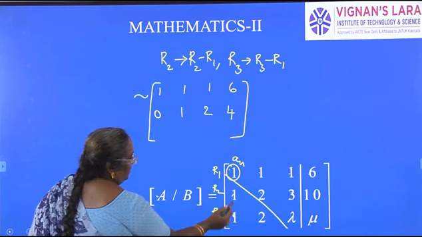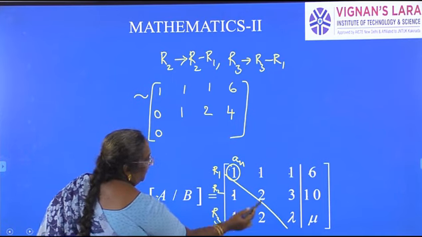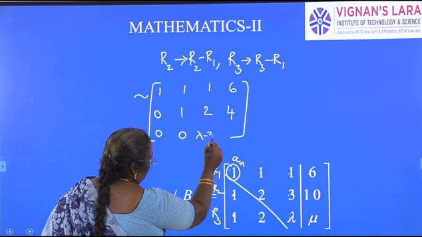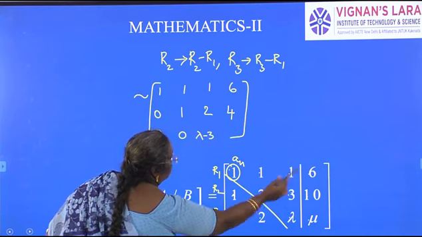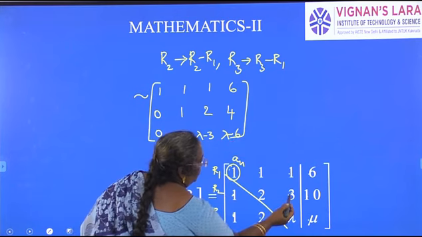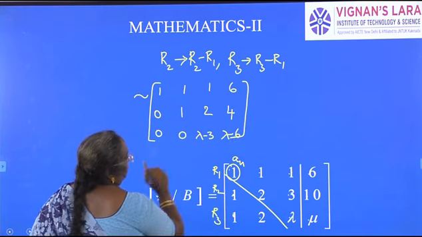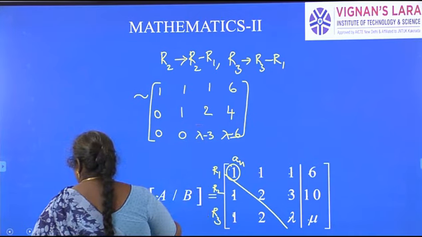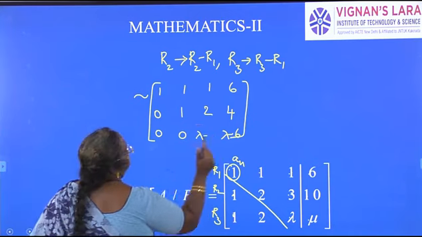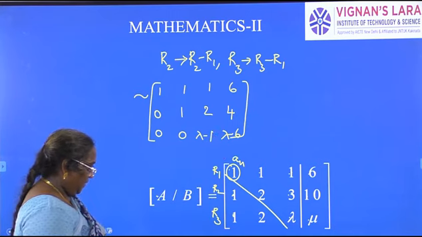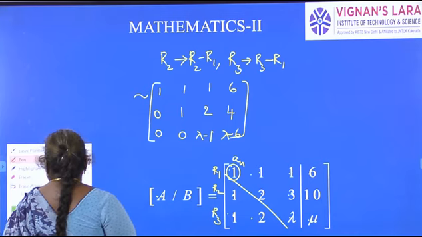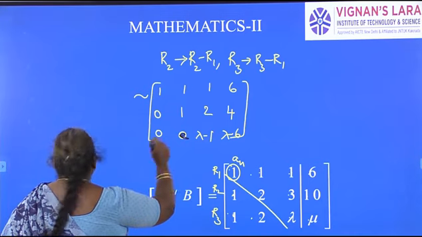Next, 1 minus 1 is 0, 2 minus 2 is 0, lambda minus 3, mu minus 6. Here it is 3 minus 1, lambda minus 1, so we get lambda minus 1. Let us check it: 1 minus 1 is 0, 2 minus 1 is 1.